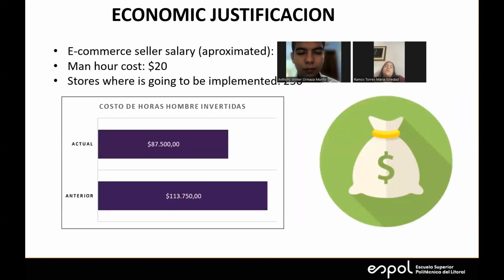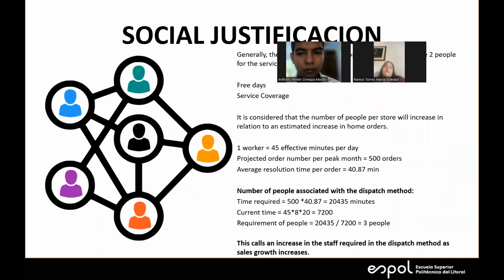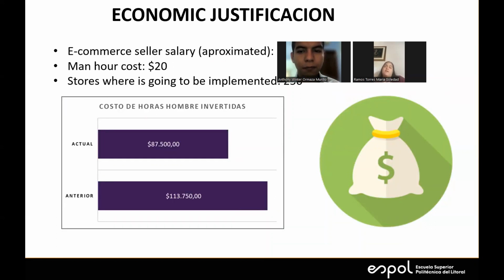The economic justification, this is the analysis that we did about the man-hour cost that is going to be saved. We also have the social justification, that is how many commercial sellers we have, because the better the satisfaction of the process, the more orders there are going to be, and eventually there will be a need to have a new e-commerce seller, but that is not contemplated right now by the company.